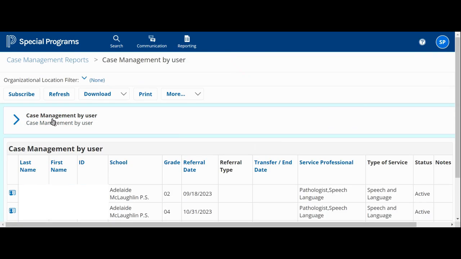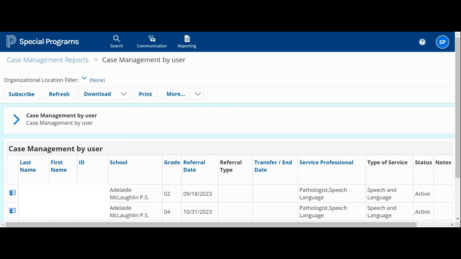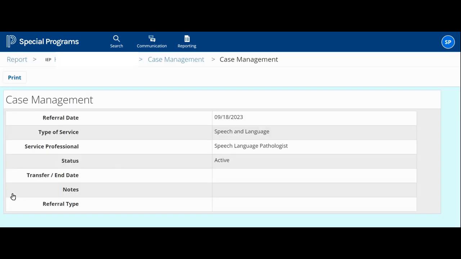Once the report has been run, the following will be listed: a description of the report, the header with the name of the columns, and either a student document icon or student profile icon, which links directly to the student record listed on the report. To return back to the report from the student record, select Report.